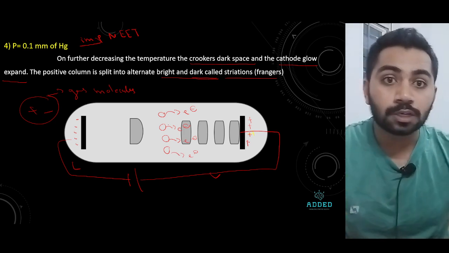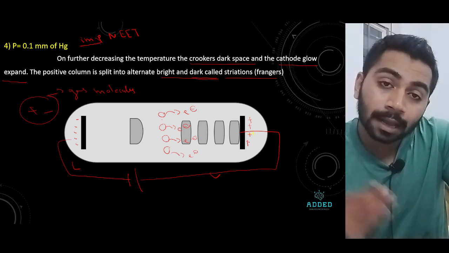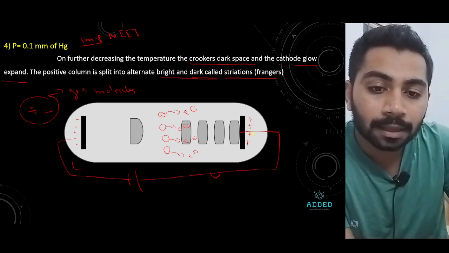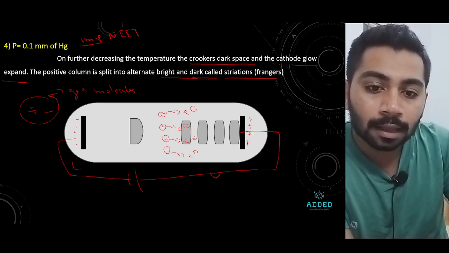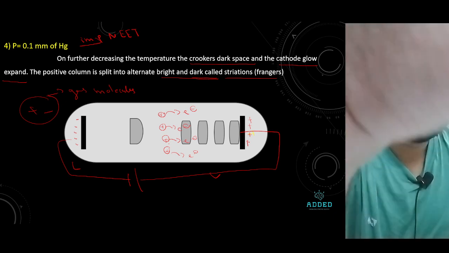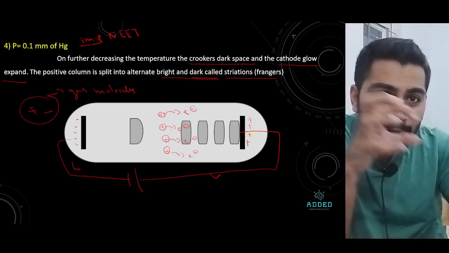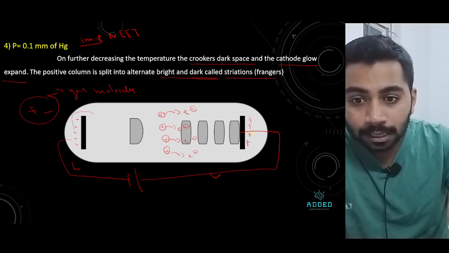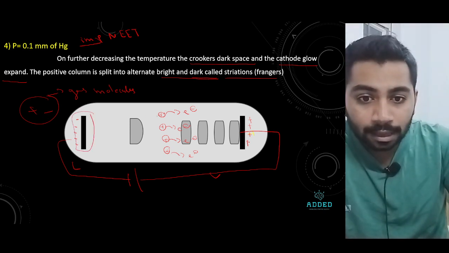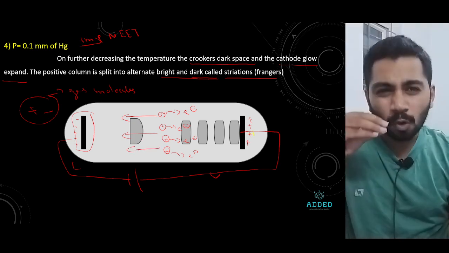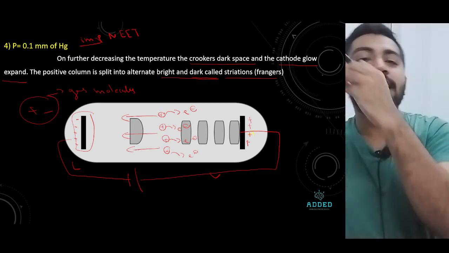If the negative comes out of the gas molecule, then what remains? The only thing that remains is positive. Now the positive is attracted by the negative cathode. Here, the positive moves in this direction, goes very fast and strikes the cathode.